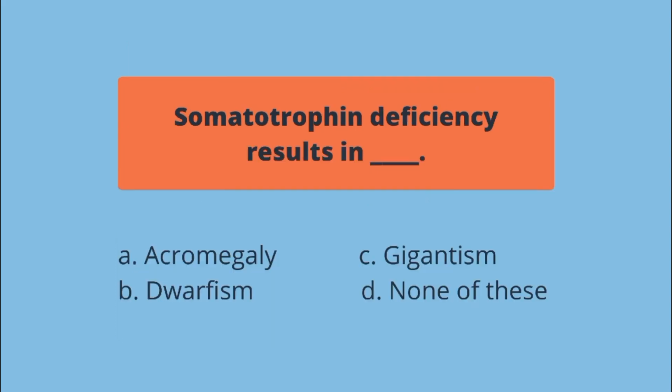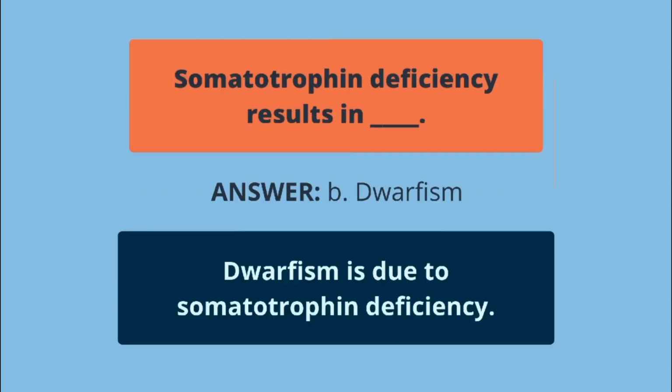Somatotropin deficiency results in blank. A. Acromegaly, B. Dwarfism, C. Gigantism, D. None of these. Answer is letter B. Dwarfism is due to somatotropin deficiency.